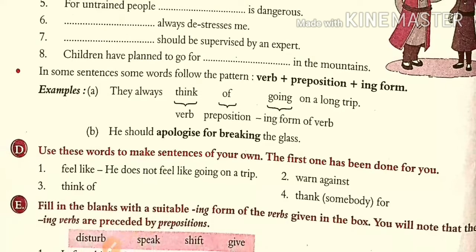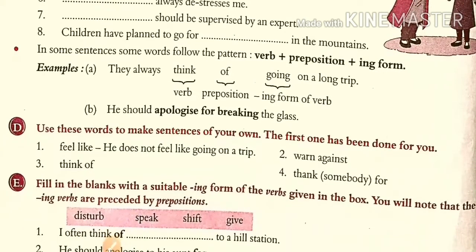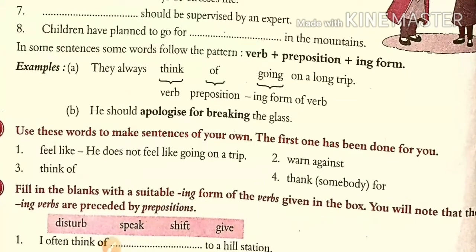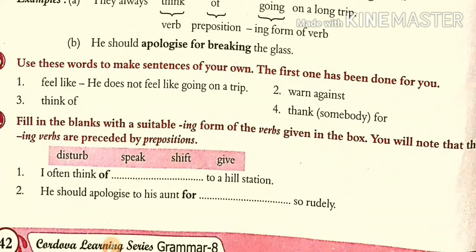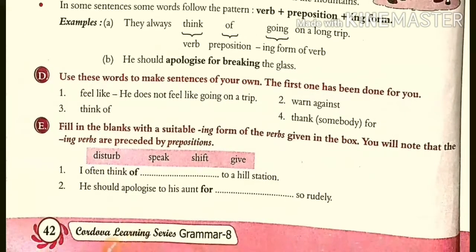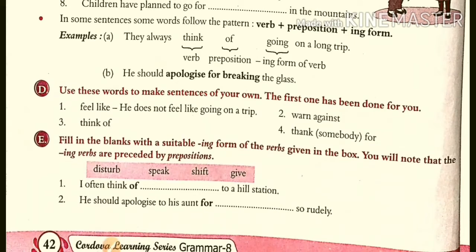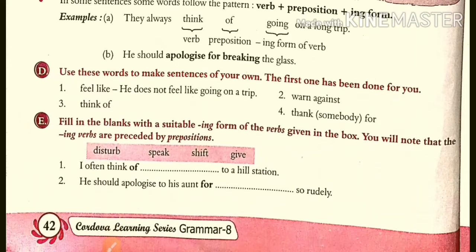Now in question number D, they have given: use these words to make sentences of your own. The first one has been done for you. For example, feel like: He does not feel like going on a trip. Think of, warn against. So using these groups of words, you have to make sentences. Now in question number E, fill in the blanks with the suitable ing form of the verbs given in the box. You will note that the ing verbs are preceded by the preposition. Meaning verb, preposition and ing form, in this form we have to write the sentences.